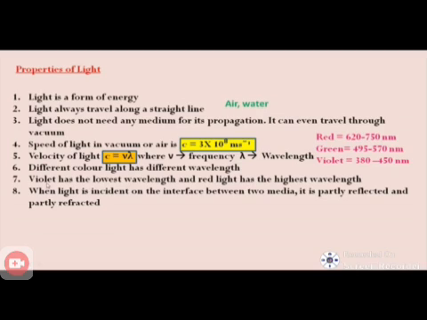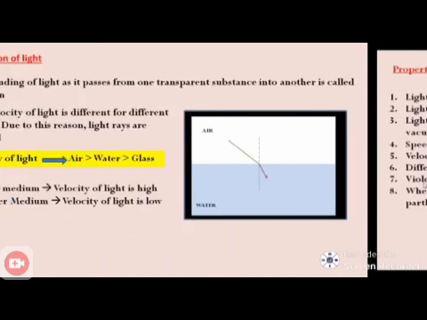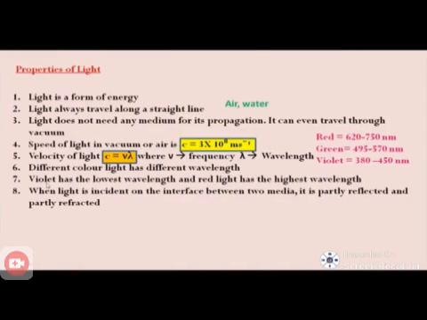Which color has the lowest and which has the highest wavelength? Violet has the lowest wavelength. Red color has the highest wavelength. So that is the reason for using red light in signals. To signal vehicles to stop, we use the red light. What is the reason?